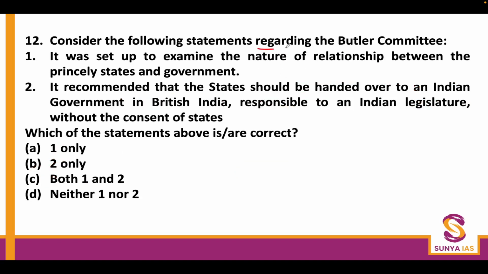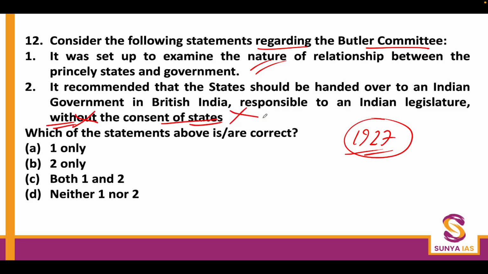Consider the following statements regarding the Butler Committee. The Butler Committee was formed in 1927, for those who don't know, and it was related to the central princely state relations. It was set up to examine the nature of the relationship between princely states and the government. This is right. It recommended that the states should be handed over to the Indian government in British India, responsible to an Indian legislature, without the consent of the states. This is wrong. If it had been with the consent of the states, it would have been right. So this statement is wrong.